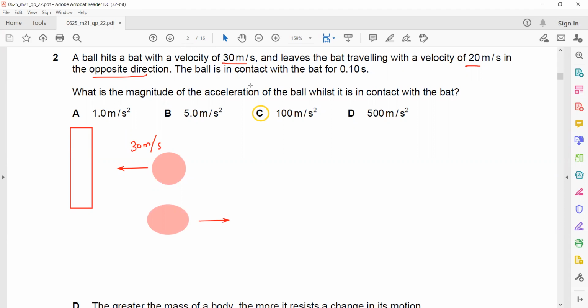Acceleration is the change in velocity divided by time. It's better if you take the final as positive, then the initial one will be negative. Why? Because the direction changes. If the direction changes, then you have to take one as positive, the other one negative. So final is 20 minus the initial, which is minus 30, and the time interval is 0.1. Minus minus is plus, so it will be 20 plus 30 divided by 0.1. So it will be 50 divided by 0.1, that is 500 meter per second square. So D will be the right answer.